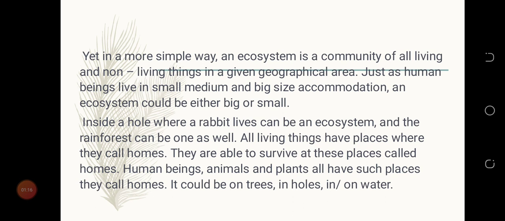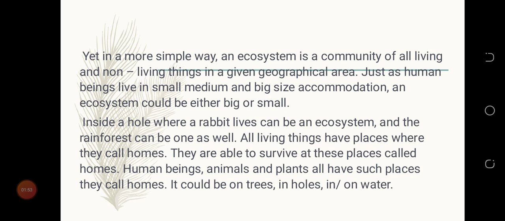Just as human beings live in small, medium, and big size accommodation, an ecosystem should be either big or what? Small. So as human beings, some live in big houses, some live in small houses. So that's accommodation. That's how an ecosystem is too. An ecosystem can be big or what? Small. Inside a hole where a rabbit lives can be an ecosystem, and the rainforest can be one as well.